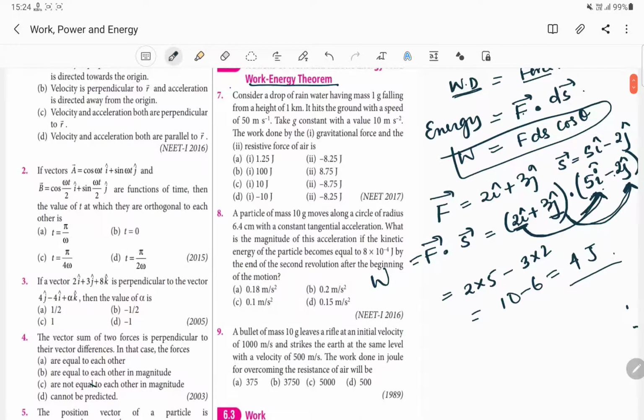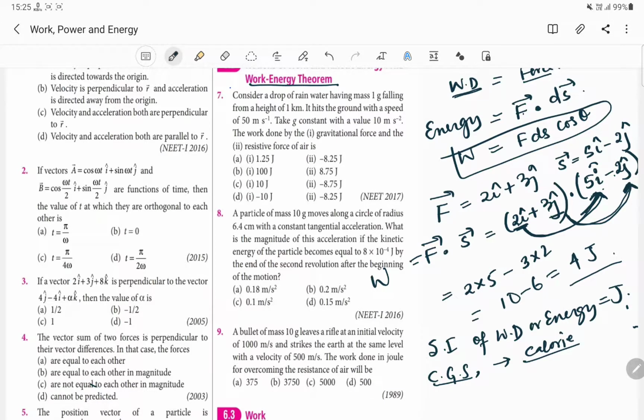Okay, so this is very important. Here the SI unit of work done or energy will be equal to joule. And in CGS unit, this is also very important because this will be used in your thermodynamics. In CGS unit, work done or energy will be calculated in terms of calorie, and you must know the conversion factor. Here you should know that 1 calorie is equal to 4.18 joule, or in short it will be 4.2 joule.